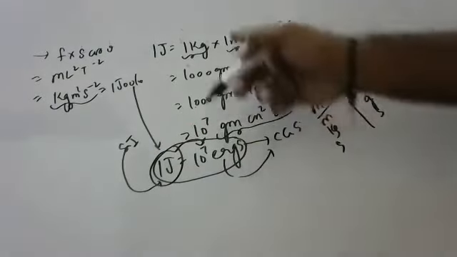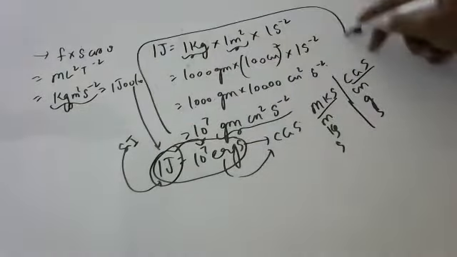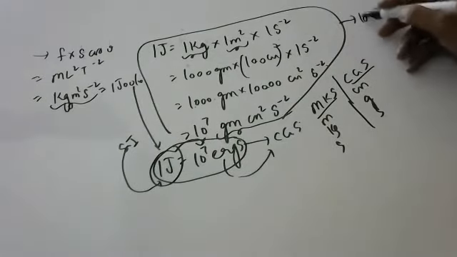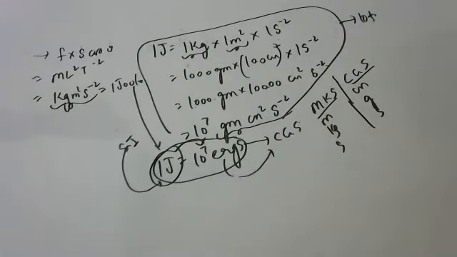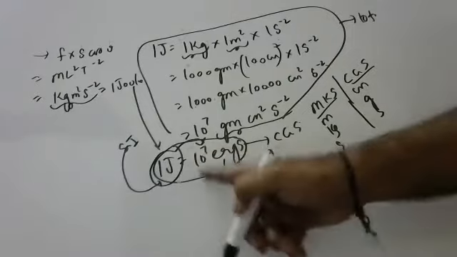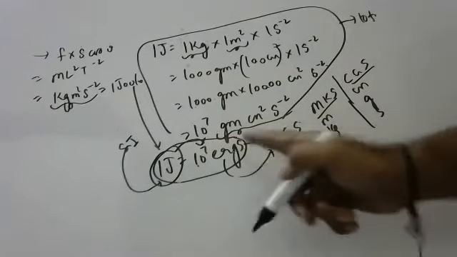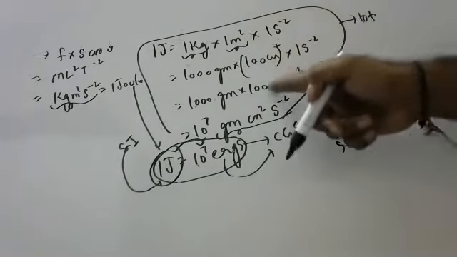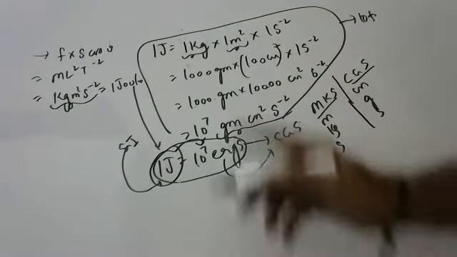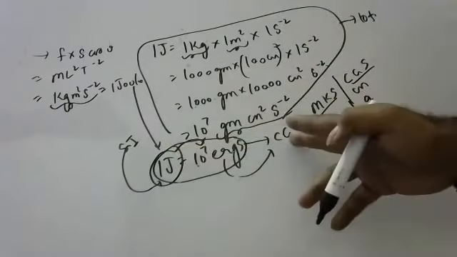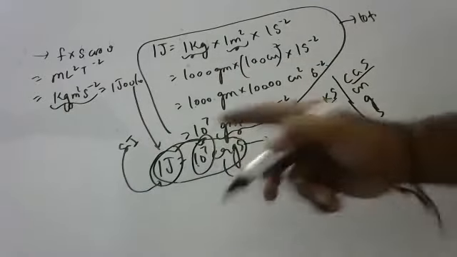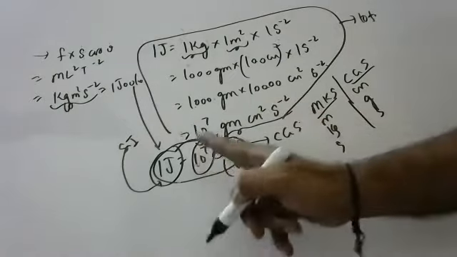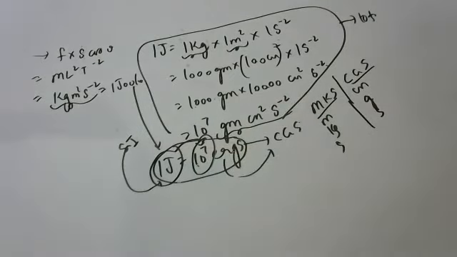Don't ever forget how I derived this. Learn this derivation 10 times; if you learn it, you will become perfect. If not, you will not become perfect. 1 joule is equal to how many ergs? 10 to the power of 7 ergs. How did we get it? 1 kg is 1,000 grams, 1 meter is 100 centimeters, and 100 whole square is 10 to the power of 4. Like that we got it. The relationship between the SI and CGS systems is 10 to the power of 7. 1 joule is equal to 10 to the power of 7 ergs.